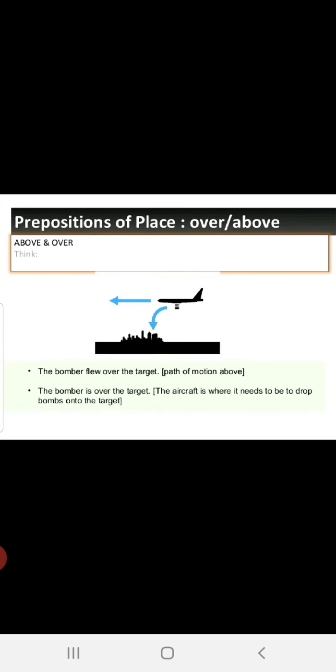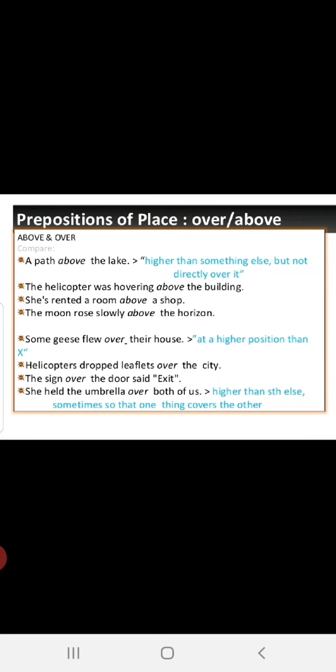The eagle is flying above the building because the distance is longer. Understood? Now, preposition of place, over or above. Just now I explained to you. The bomber flew over the target. See, over the target is nearby. Then the bomber is over the target. The aircraft is where it needs to drop the bomb, meaning near to the location.